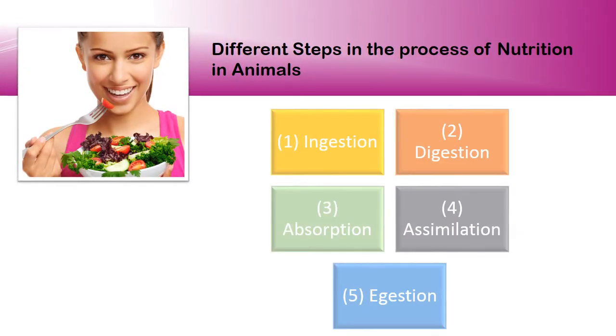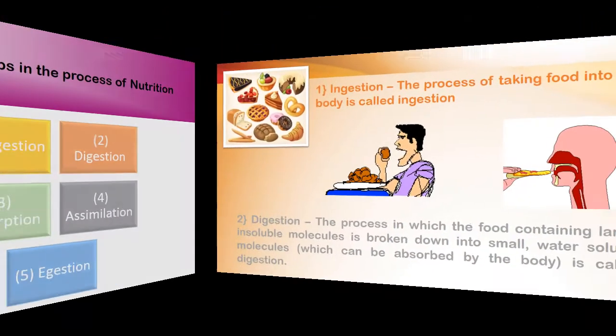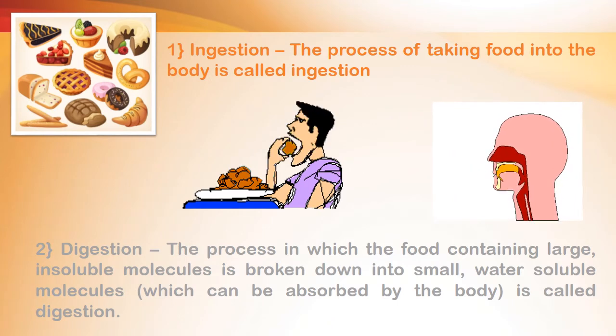The processes of nutrition in animals are: number 1, ingestion, digestion, absorption, assimilation and egestion. These are the different steps used in the process of nutrition. I hope it is clear. Nutrition in amoeba as well as in human beings. See in the picture, the first step of nutrition, ingestion, has been shown. In the process of ingestion, the food is taken into the body by the mouth. Clear? This is called ingestion.